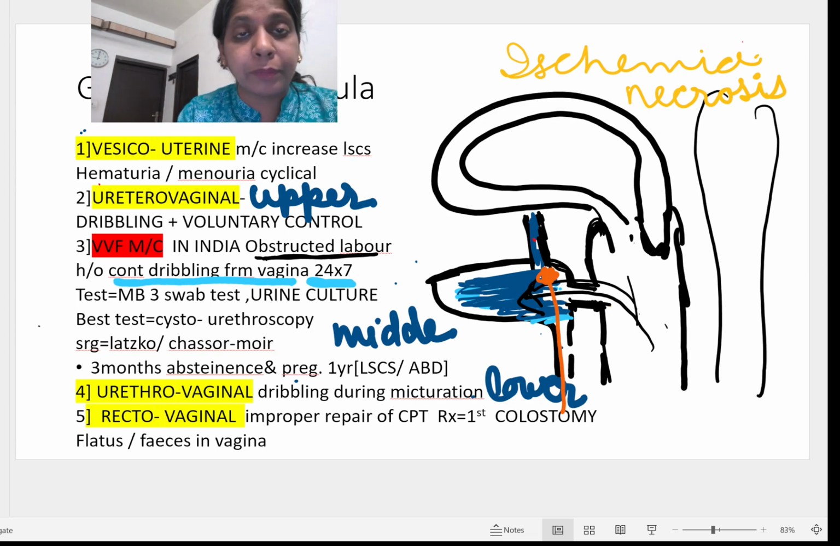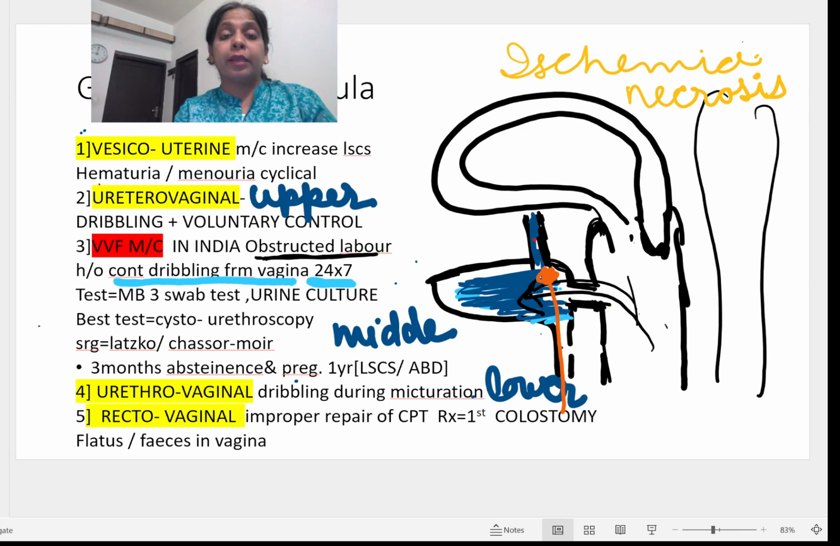As asked in NEET PG 2022, I have already told you that after the repair of the VVF by Latzko or Chassar Moir operation, the patient has to maintain 3 months of abstinence and pregnancy should be conceived after 1 year. Now comes the question: if the patient conceives after 1 year, then what is the mode of delivery? As you know, the most common reason for vesicovaginal fistula is obstructed labor.